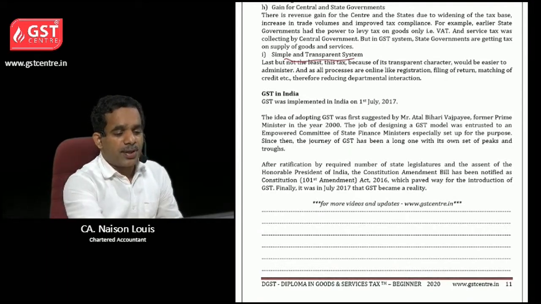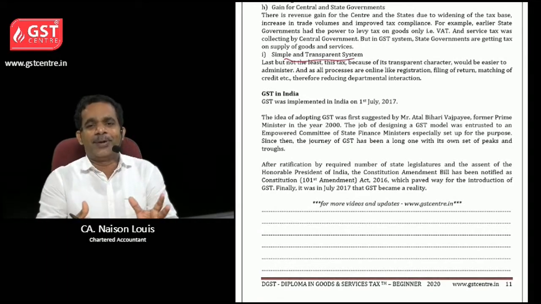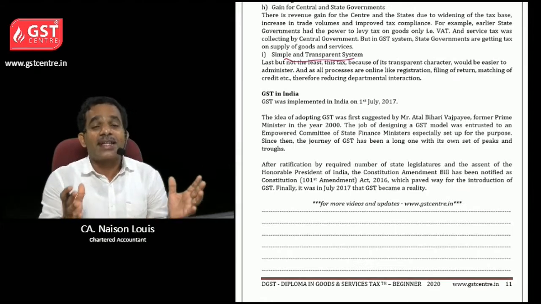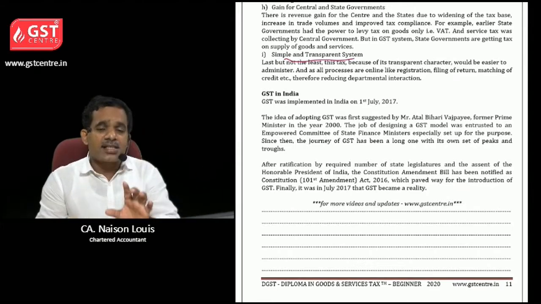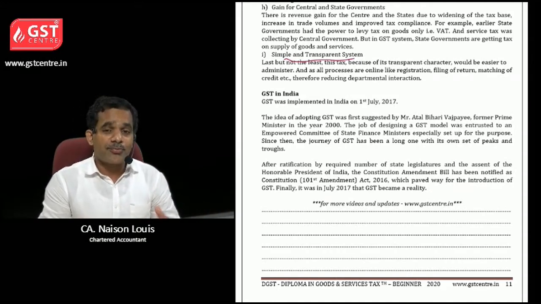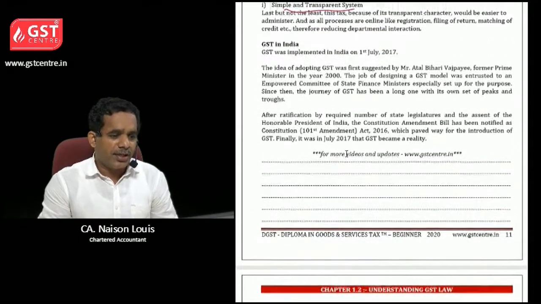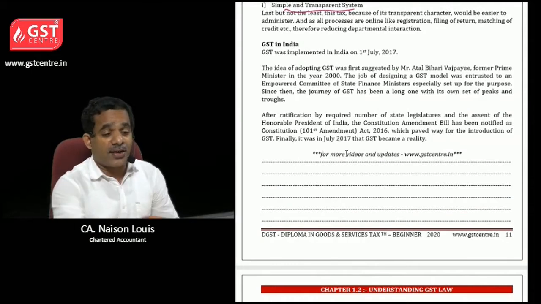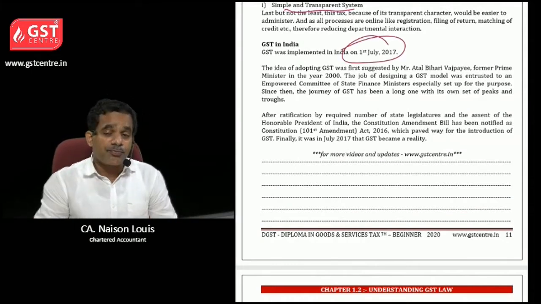And simple and transparent system. It will be more simple. But as of now, there are a lot of practical issues or complications as it was implemented only last year. So let us see how it goes. GST in India was implemented on 1st July 2017. This date is very important. You want to remember that.